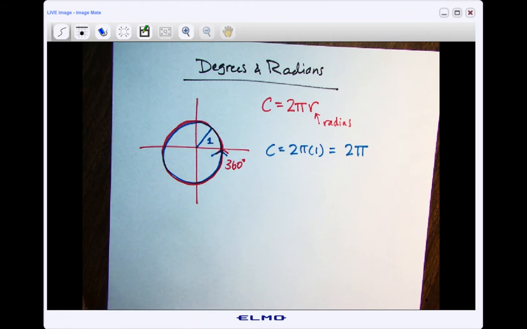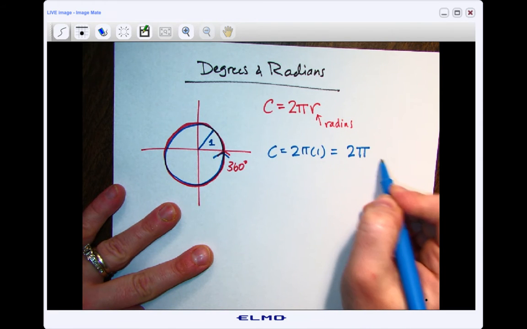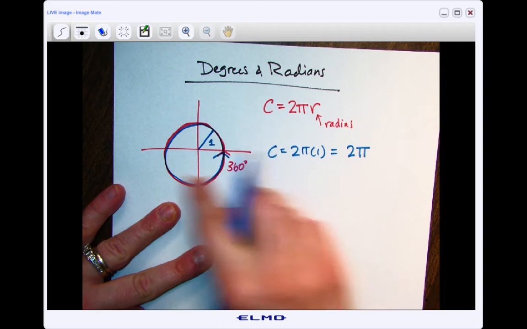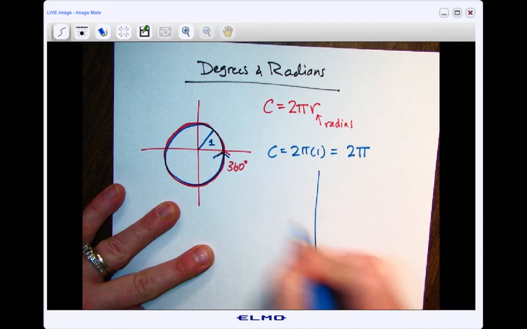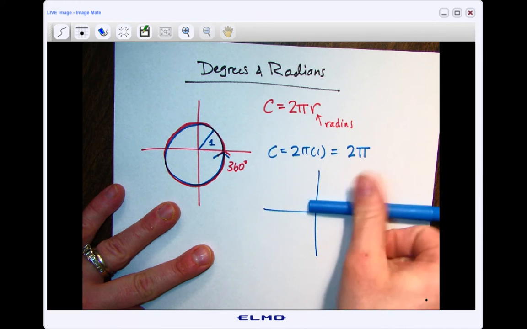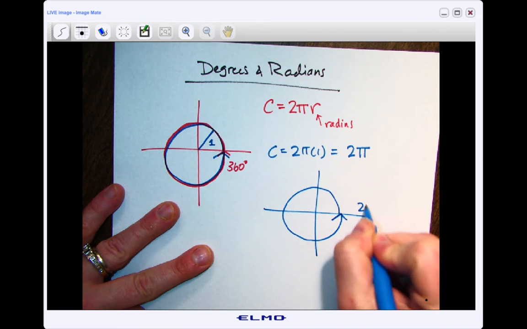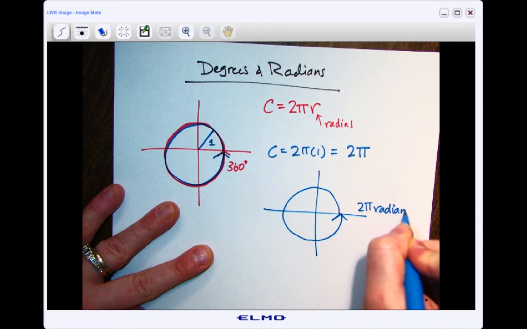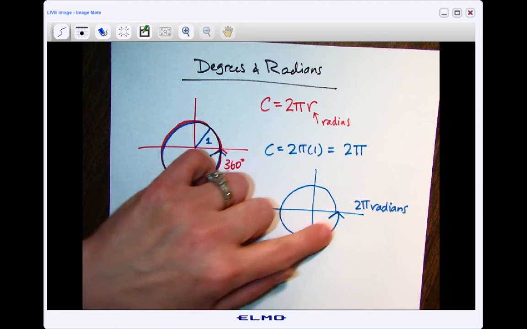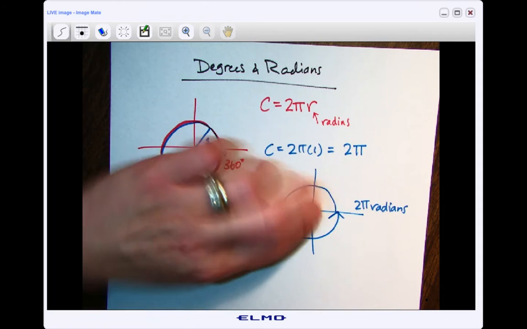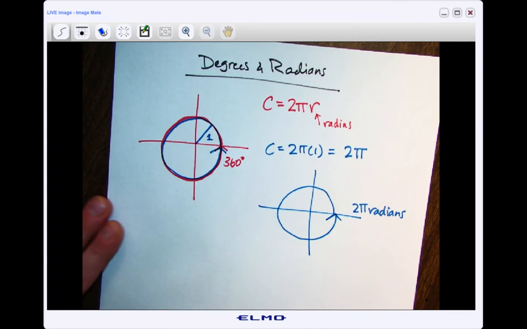Now, radians, what they did was they took this angular measure. So just like distance could be measured in feet or miles or inches, angles can be measured either in degrees or they can be measured in radians. So another way that we can describe this spin around is 2 pi radians. So that doesn't describe how long the string would be if I were to put a string on this, not the circumference, but how much did I spin? So one full spin around this circle is 2 pi radians.